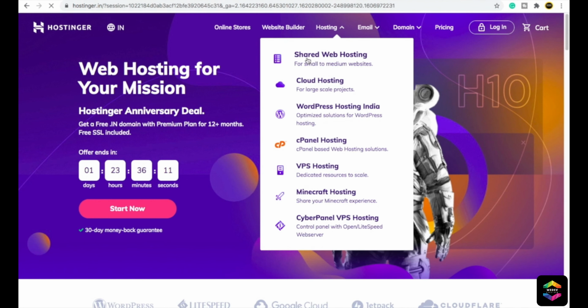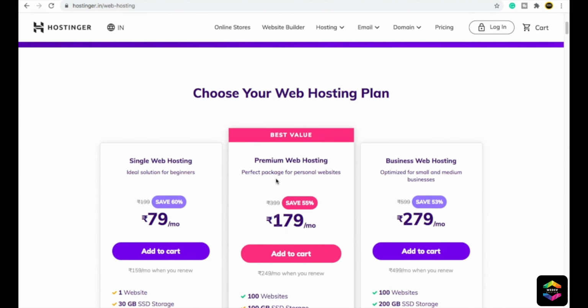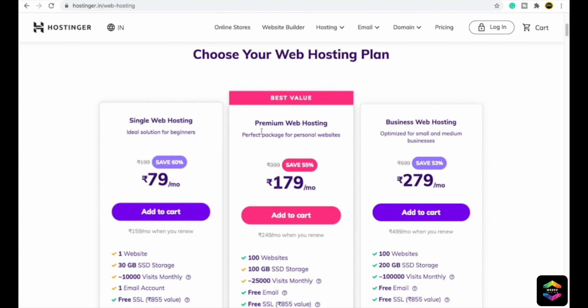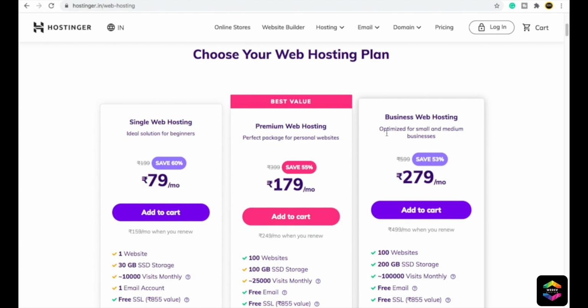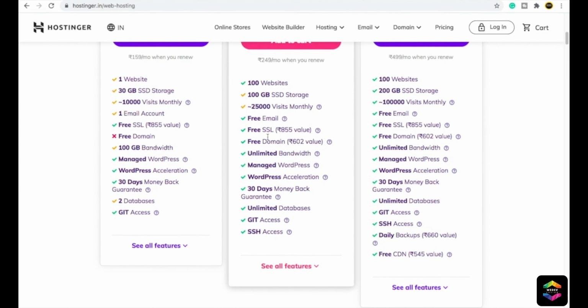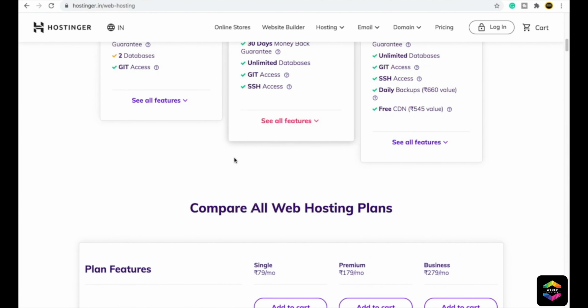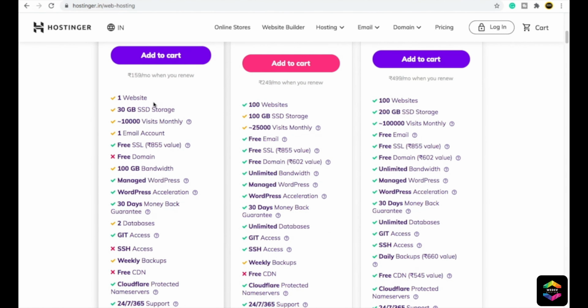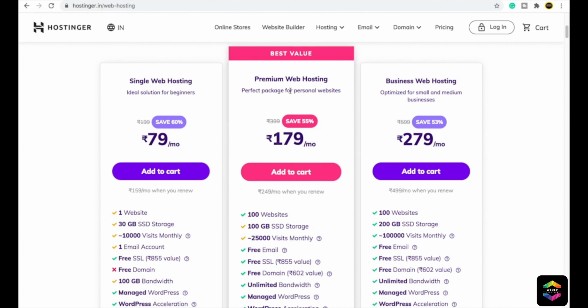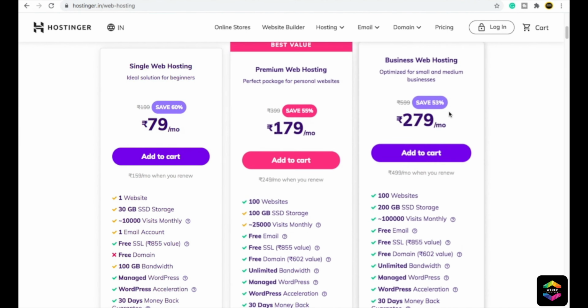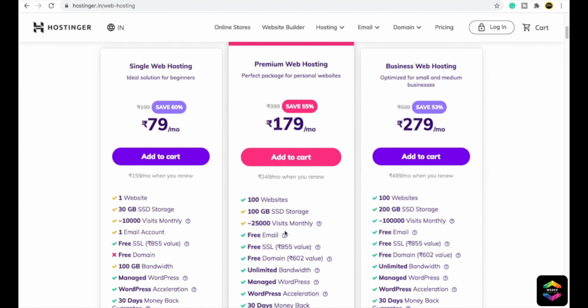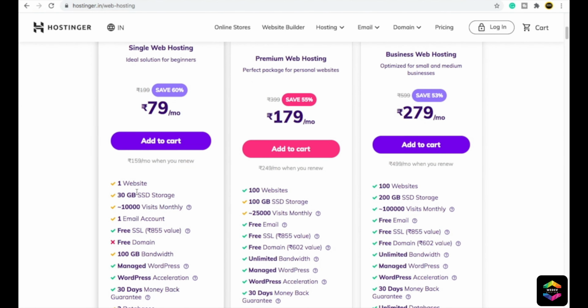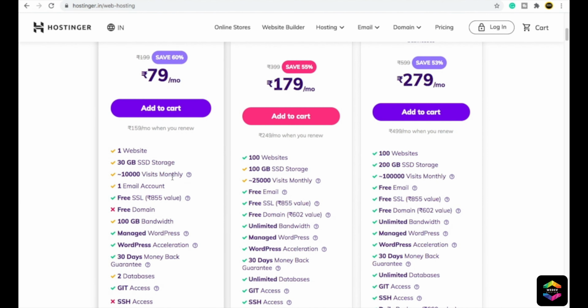If you click here on shared web hosting and scroll down, you will find 3 plans: single web hosting, premium web hosting, and business web hosting. Here you can see there are lots of things you can compare. For example, if you look at all features, in single web hosting you can have only one website. But if you go for premium web hosting, you can create 100 websites. In business web hosting also you can create 100 websites. Now in this plan, single web hosting, you will only get 30 GB SSD storage, which you can use.